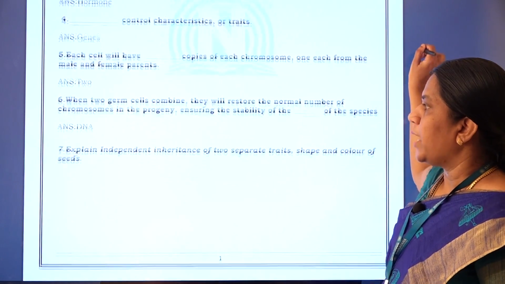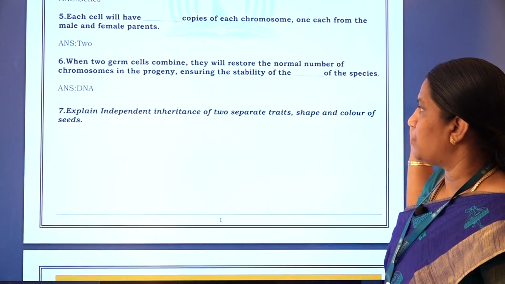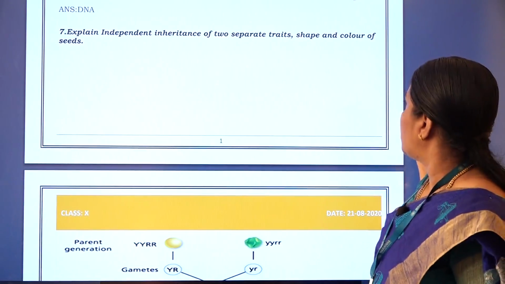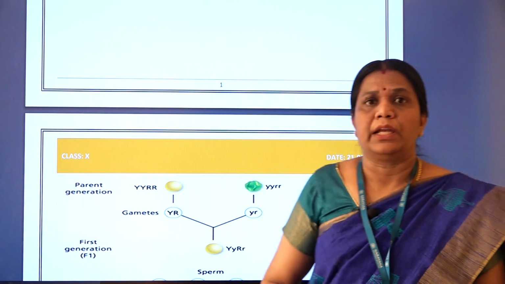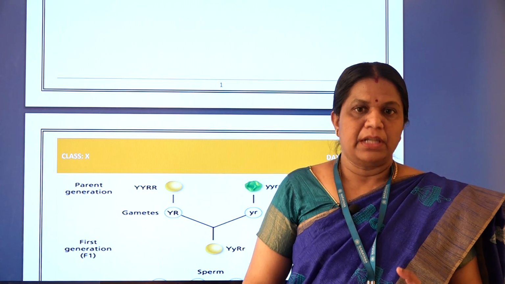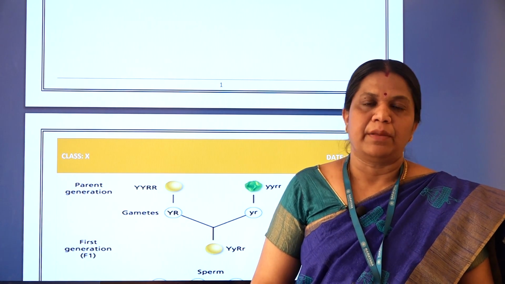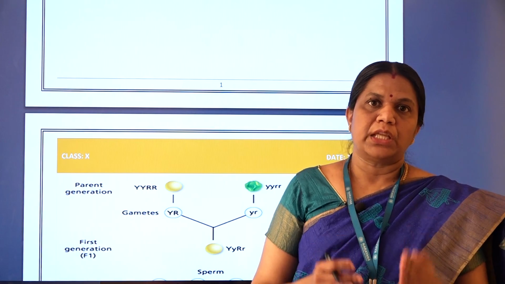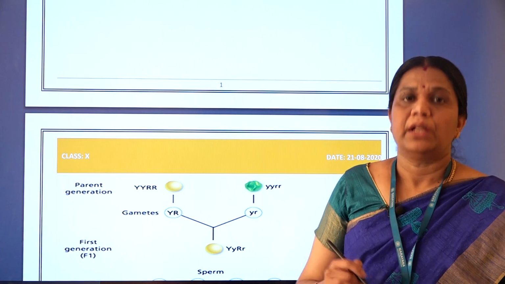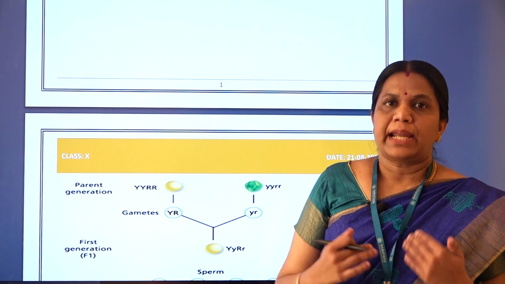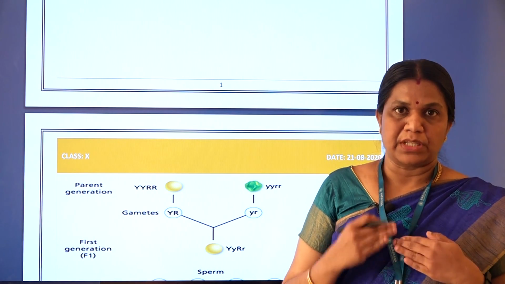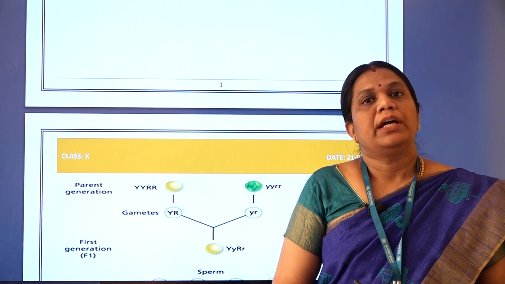Then seventh one: explain independent inheritance of two separate traits, shape and color of the seeds. Mendel proposed three laws: the law of dominance, the law of segregation and the law of independent assortment. Here we are going to study the law of independent assortment. The law of dominance means the character which is expressed in the F1 generation, the character which is expressed in the offspring.